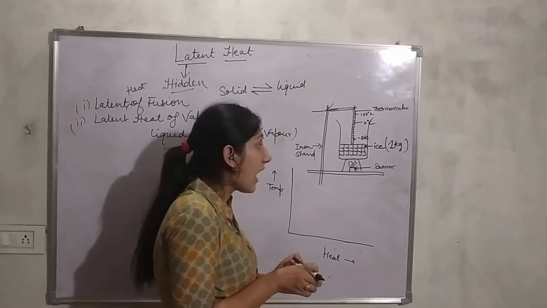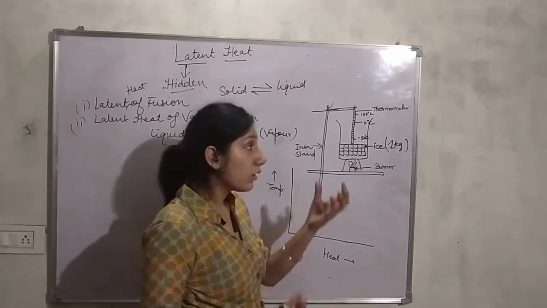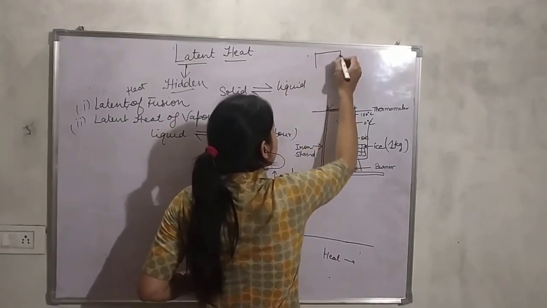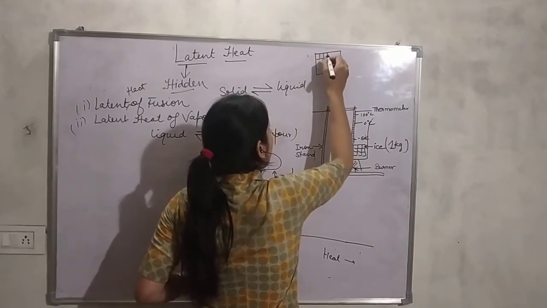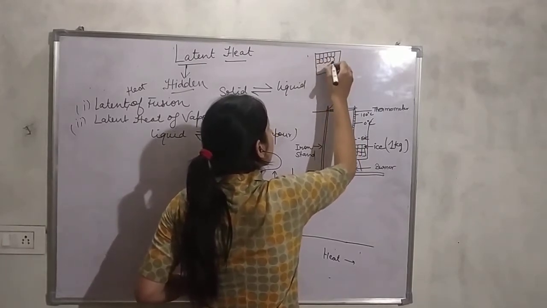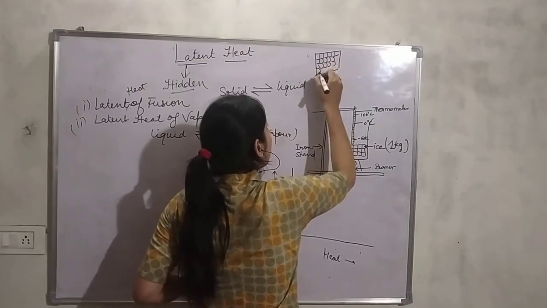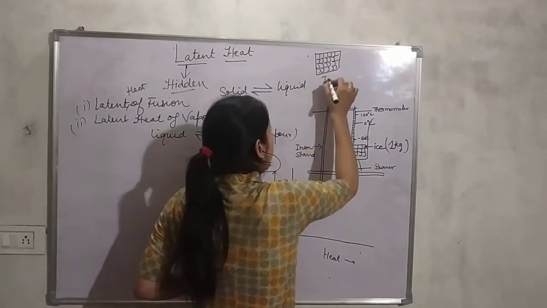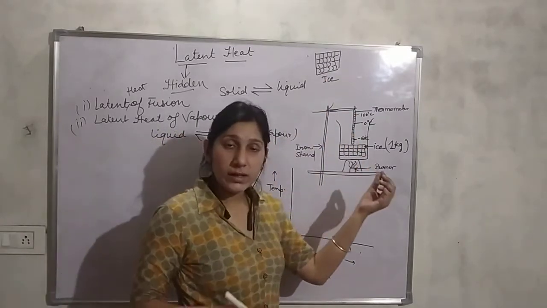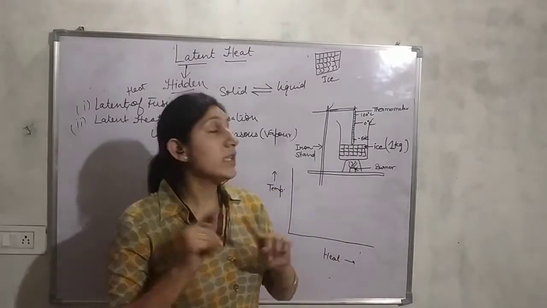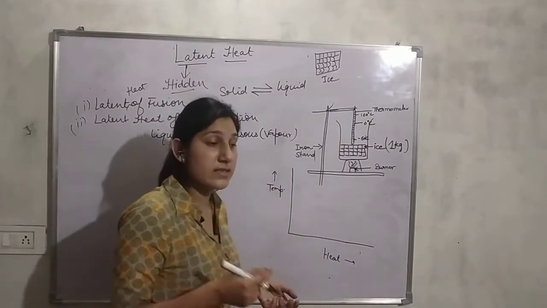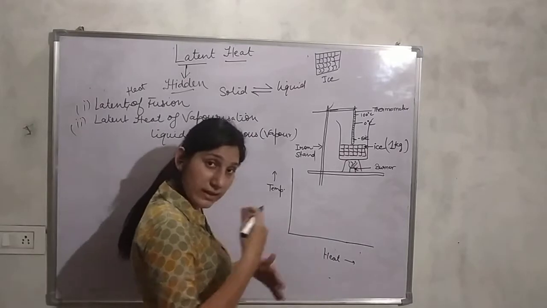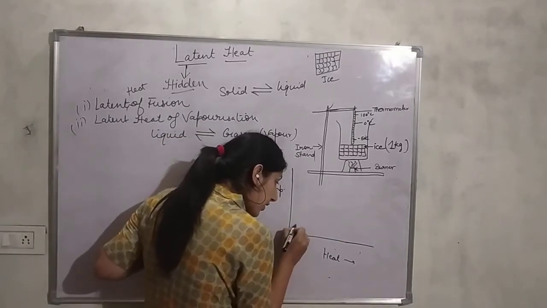The ice will start to, we all know that ice is solid, and solid substances are very well packed. They are closely packed. The intermolecular spaces are very, very small, and the intermolecular force of attraction is very, very high. So what will happen when we are giving heat to it? Then the kinetic energy of the particles increases, which means that they move with a higher speed when we are giving heat to it. So as the kinetic energy increases, the temperature increases.